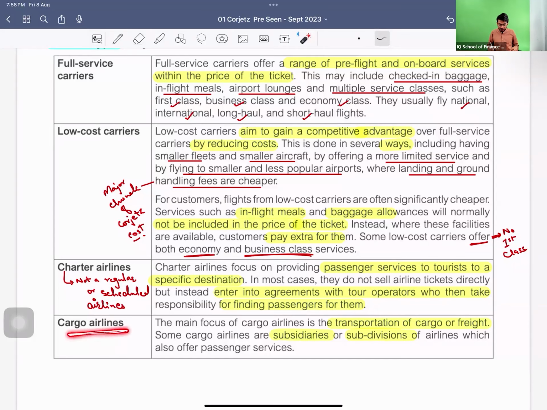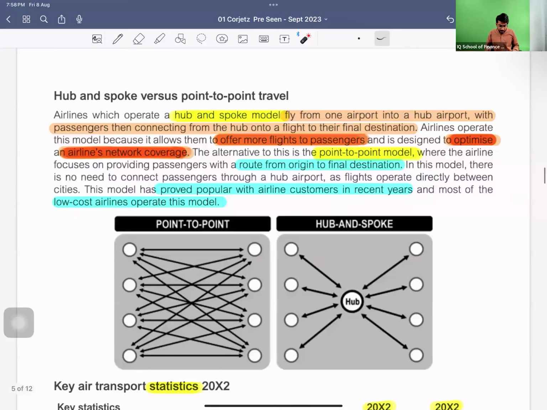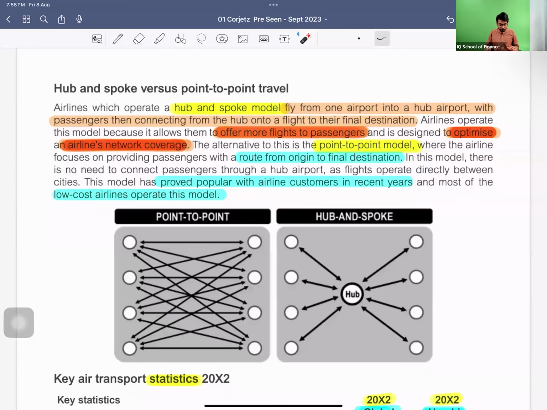And then we have the cargo airline. Obviously we all know that they are used to transport goods from one place to another place. And normally how it works is that the airline companies make a subsidiary or a subdivision for this operation, the cargo operation, okay.